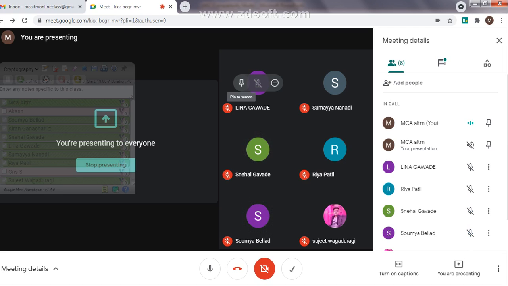So the substitution technique indicates that some data you are going to substitute with another data. That means some elements in a plain text will be replaced or mapped with another element. That is the technique you can use for converting plain text into the ciphertext. The second is transposition.